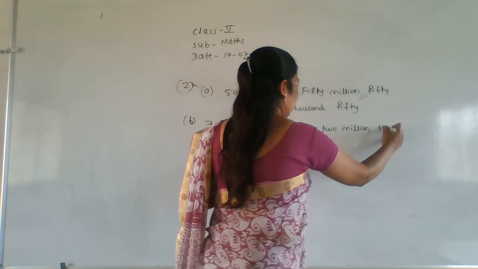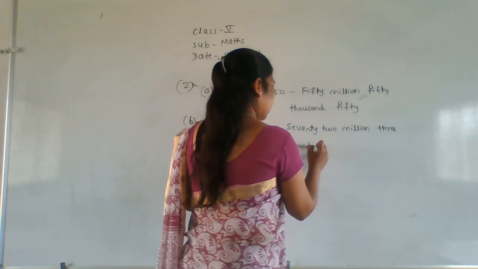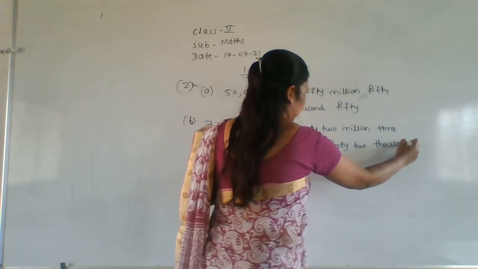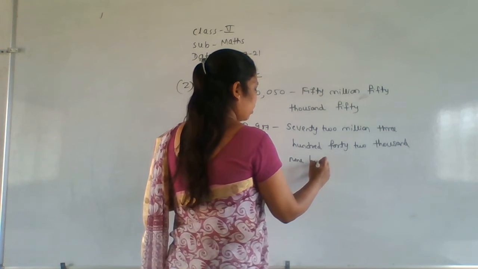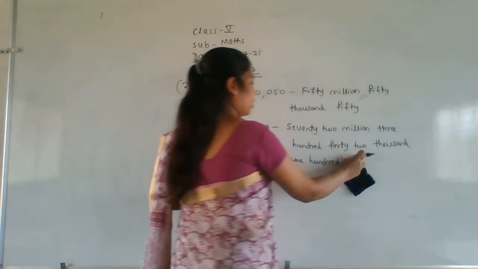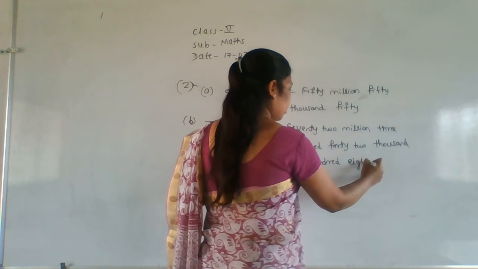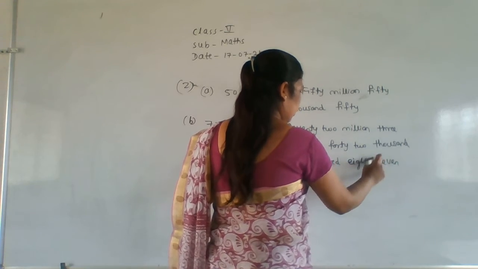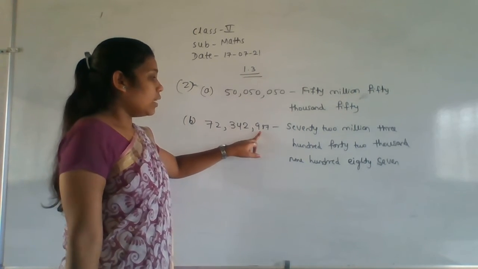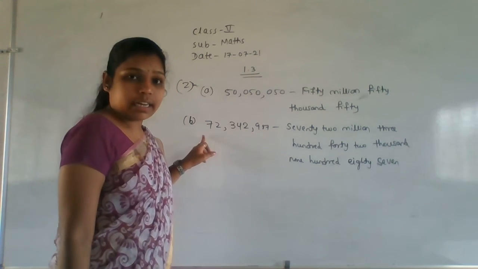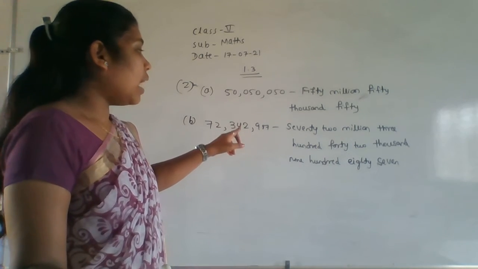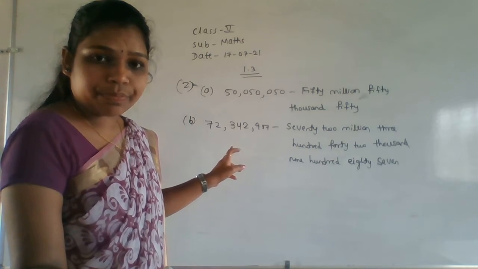Okay. 987. Okay. So 72,342,987. Understanding? The number name. Getting everyone?